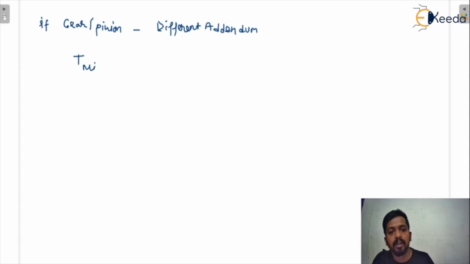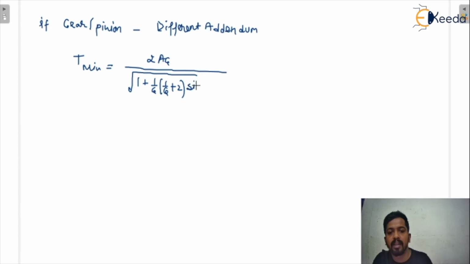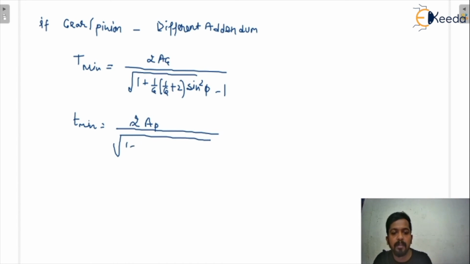That means T minimum for the gear, that is 2aG upon the square root of 1 upon G and 1 upon G plus 2 sin square phi, minus 1. You just have to learn the formula; write it down again and again, that is the simplest way to learn it. And then you have to calculate the small t minimum for the pinion, that is 2aP upon 1 plus G plus 2 sin square phi, minus 1.